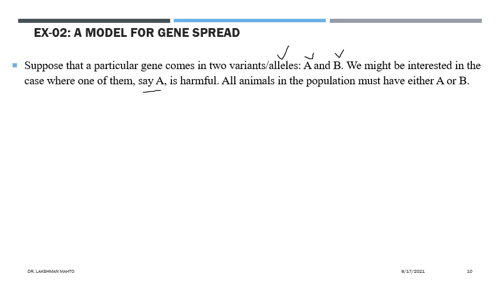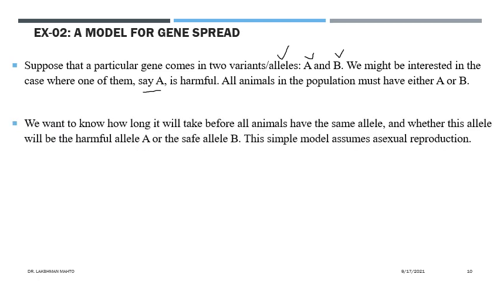What is the meaning of harmful? It is leading towards some kind of specific disease, some dangerous disease. That's why gene variant A is very harmful. Now all animals in the population must have either variant A or variant B. So it is a binary classification: every animal has either variant A or variant B.